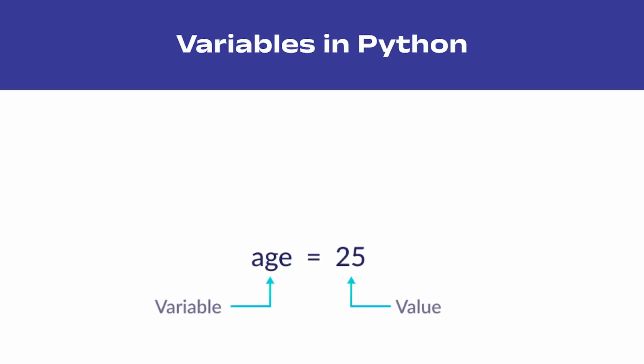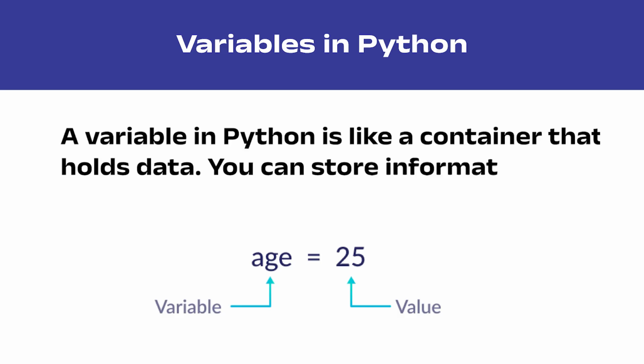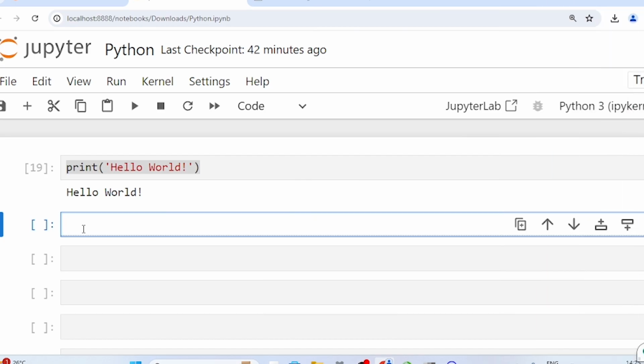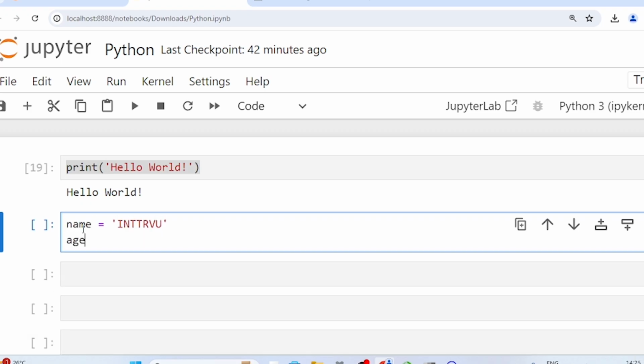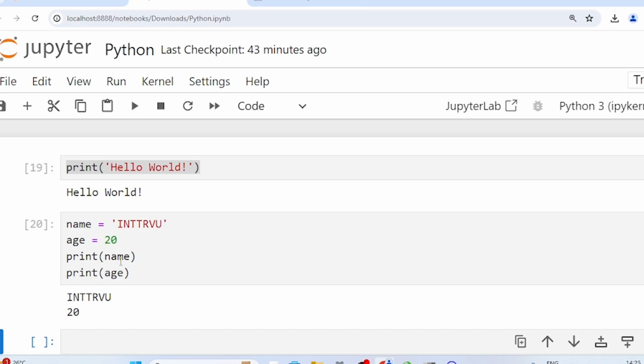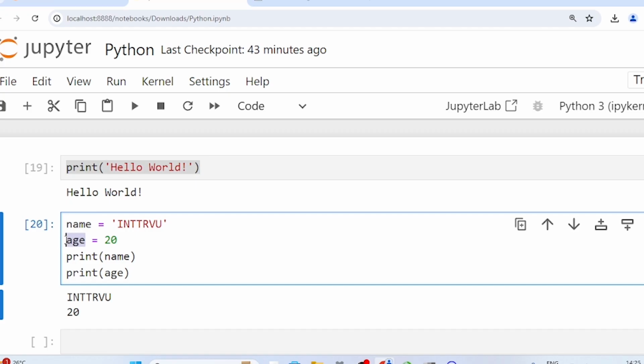Now let's learn what is a variable in Python. A variable in Python is like a container that holds data. You can store information in a variable and use it later in your program. For example, you might want to store your name and age. Here is how you can create variables. So here name and age are variables and interview and 20 are the values stored in those variables.